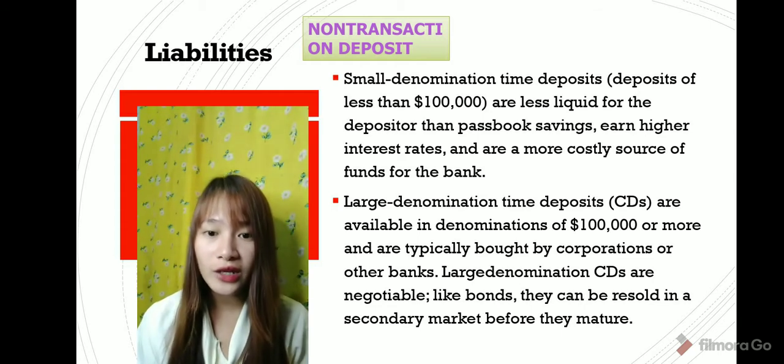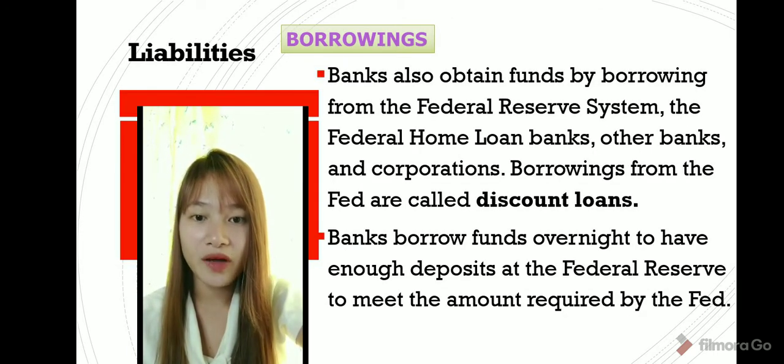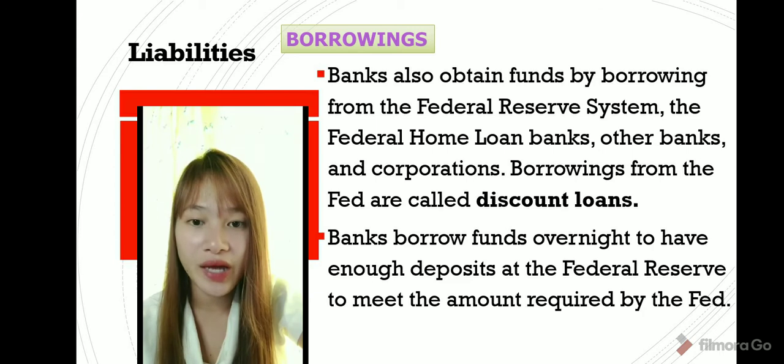So these are highly negotiable and can be sold to secondary markets before they mature. The banks also obtain funds by borrowing at the Federal Reserve System, the Federal Home Loan Banks, other banks, and corporations. So these borrowings from the Fed are called discount loans. So the bank borrows funds overnight to have enough deposits at the Federal Reserve and to meet the amount required